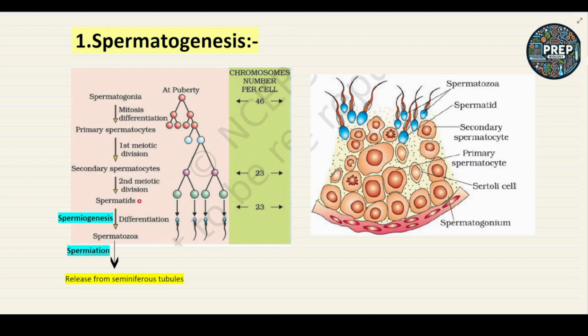After the spermatids, the spermatids are further differentiated into the spermatozoa, also called sperms. The formation of spermatozoa from the spermatid, that process is called spermiogenesis.